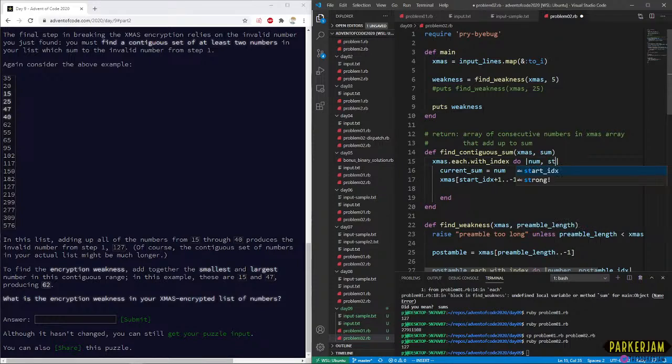That's not how you usually write Ruby. Cool. So we know that it has to be at least 2 numbers, so we're never going to be satisfied with just starting with the current number, right? That's never going to be okay. So it always has to be 2 or more.